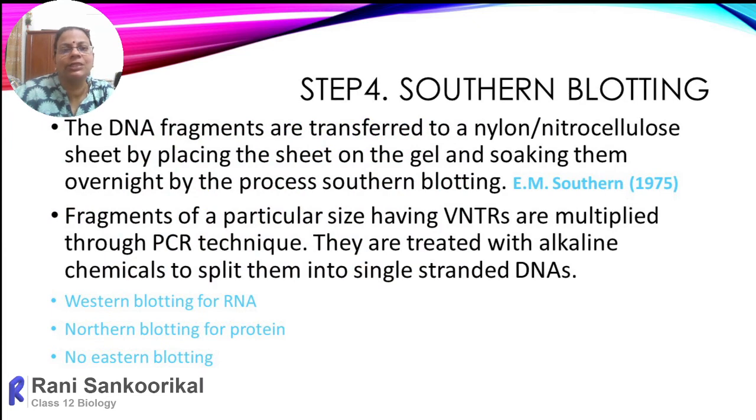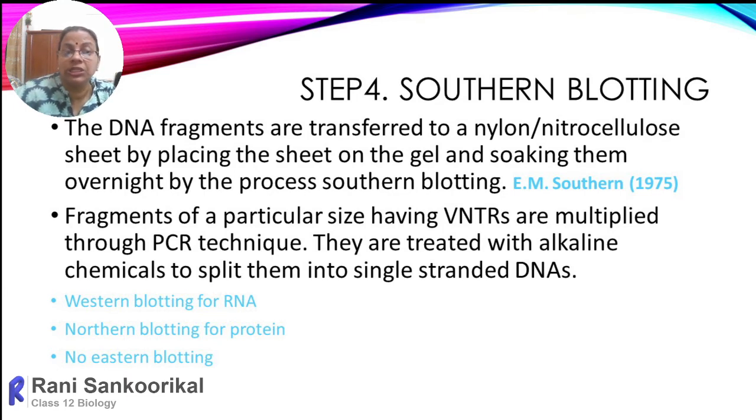Here the DNA fragments are transferred to a nylon or nitrocellulose sheet by placing the sheet on the gel and soaking overnight, by the process of southern blotting. This technique was developed by E.M. Southern in 1975. Fragments of particular size having VNTRs are multiplied through the PCR technique. If you want more of those fragments, you can amplify them by polymerase chain reaction. They are treated with alkaline chemicals to split them into single-stranded DNA, because DNA is double-stranded and we have to make it single-stranded. So one strand only will be allowed to hybridize with the VNTR probes.